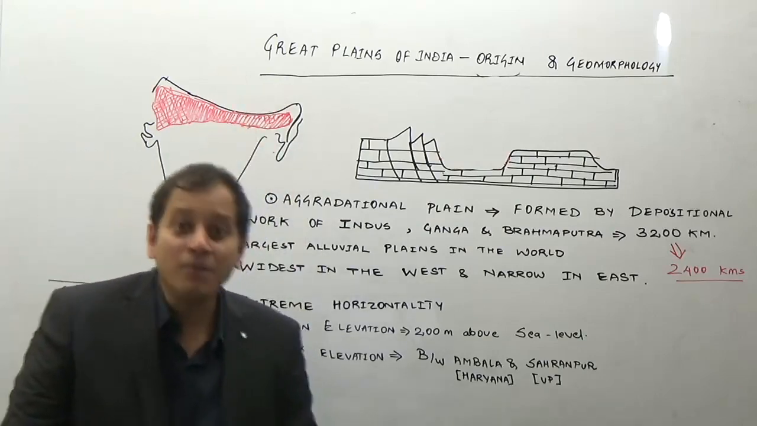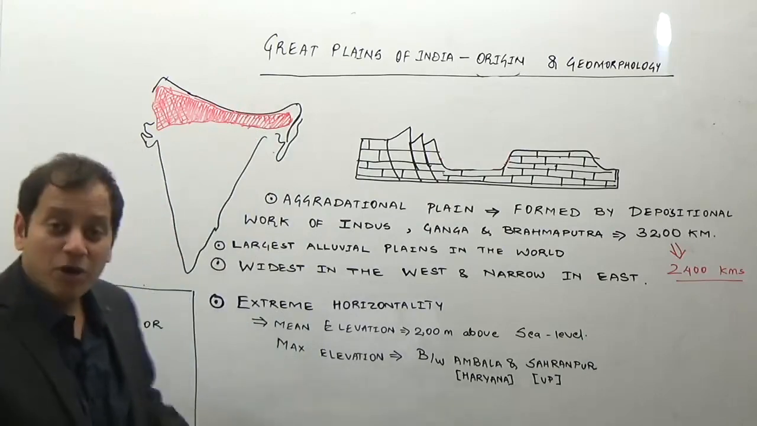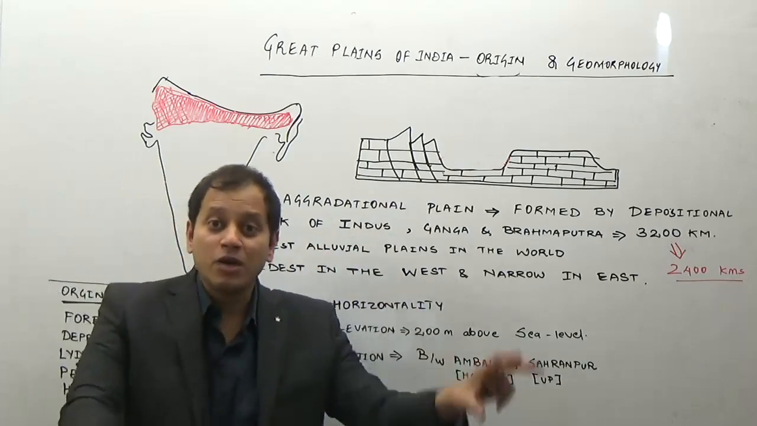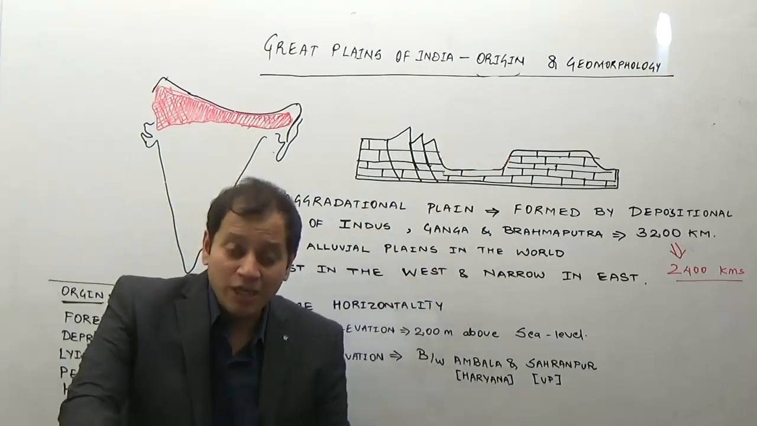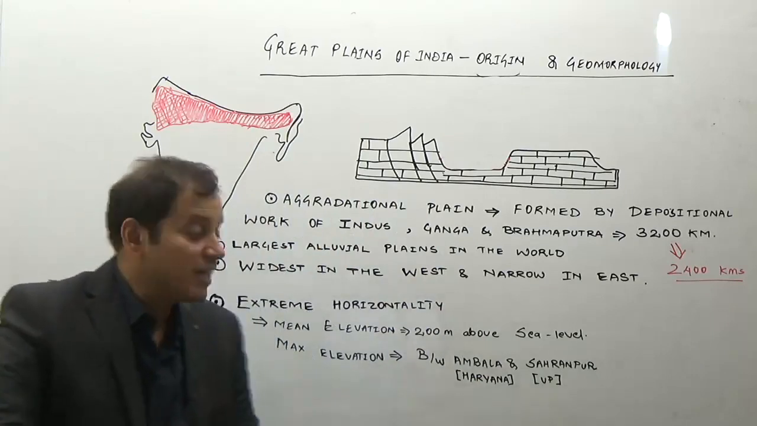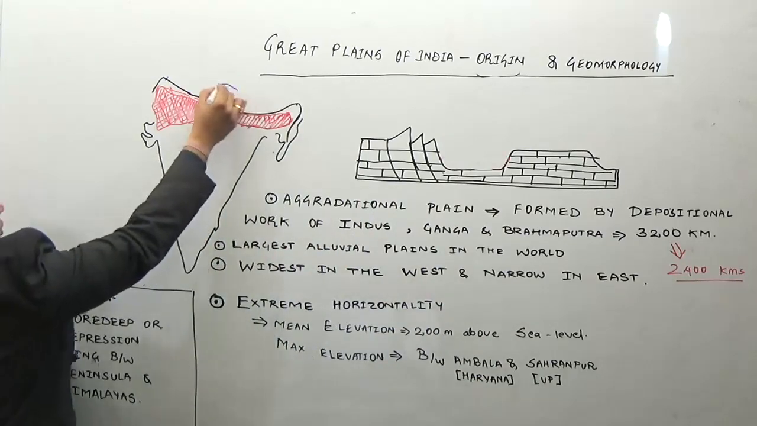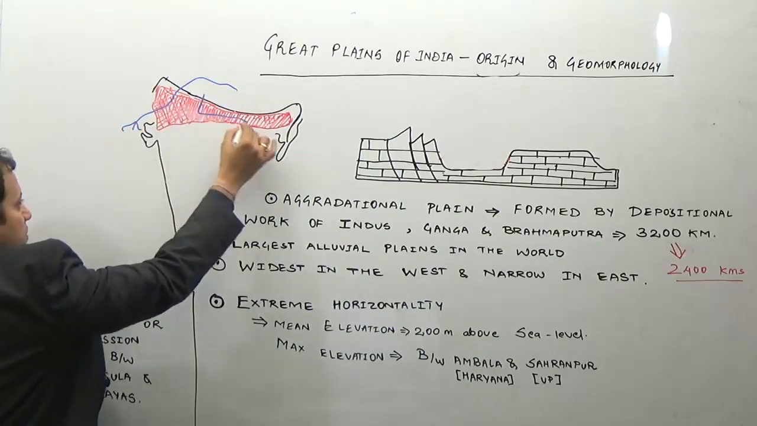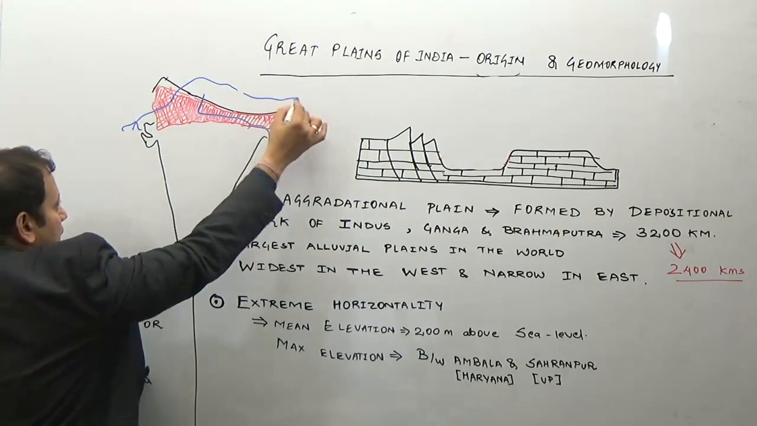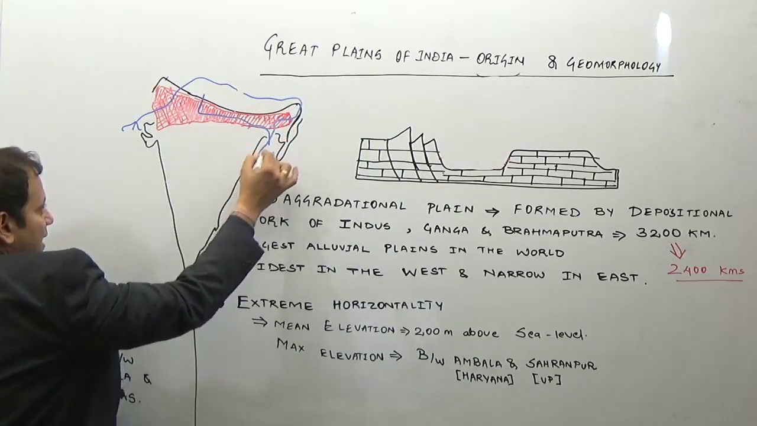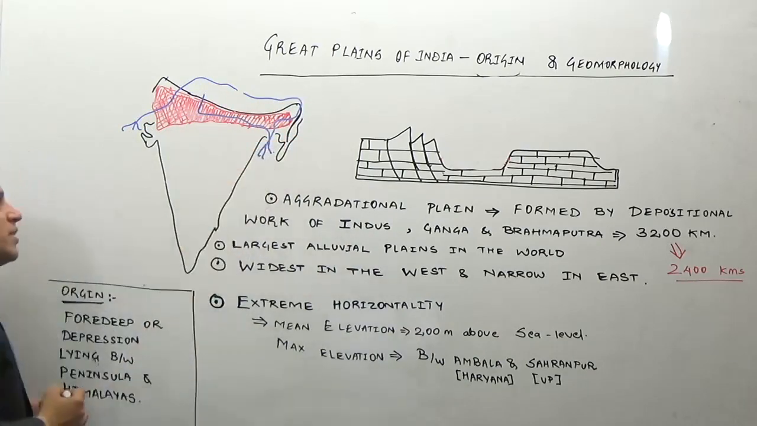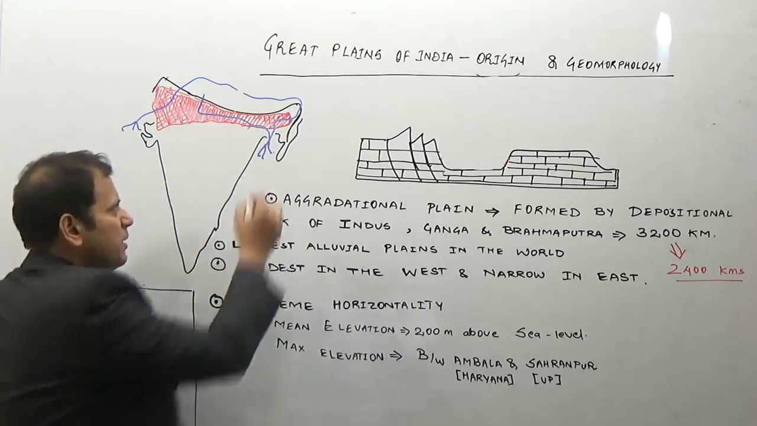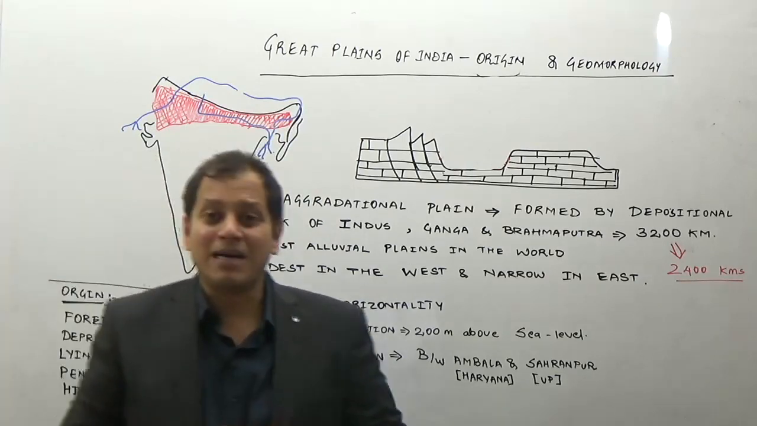But how are they formed? They are formed due to the depositional work of the Indus, Ganga and Brahmaputra rivers. Depositional work of the sediments which have been brought down by the rivers. Which rivers? The river Indus and its tributaries, river Ganga and its tributaries, river Brahmaputra and its tributaries. And you can see the entire Bangladesh is also covered in the Great Plains of the world, but because we are doing Indian geography, I have not marked that topic.